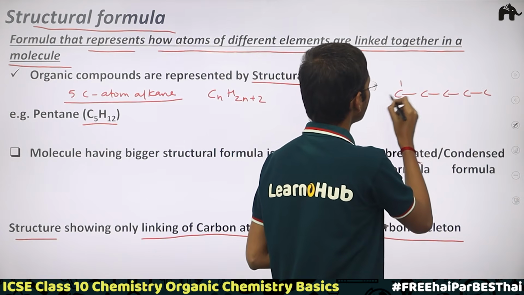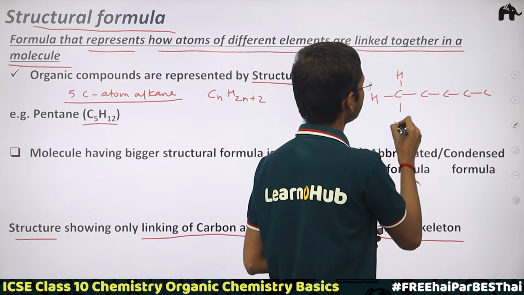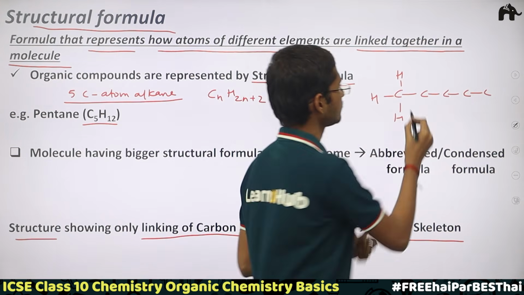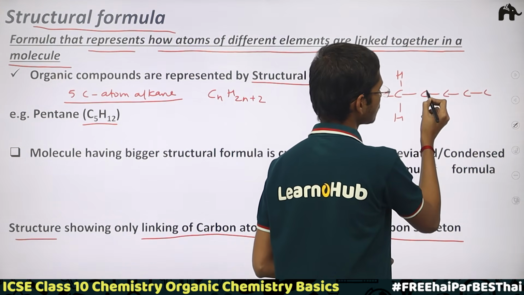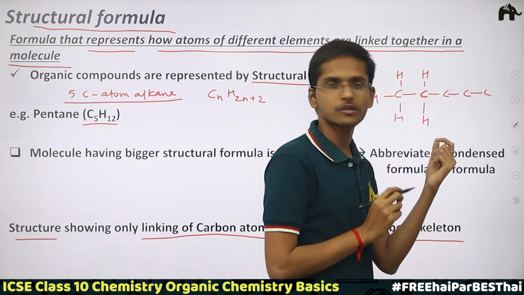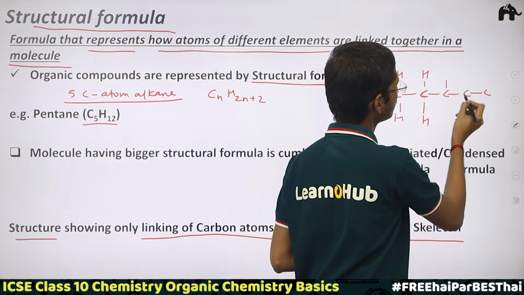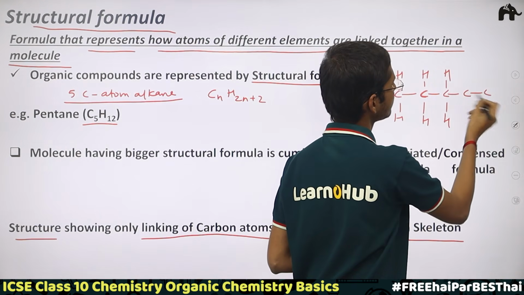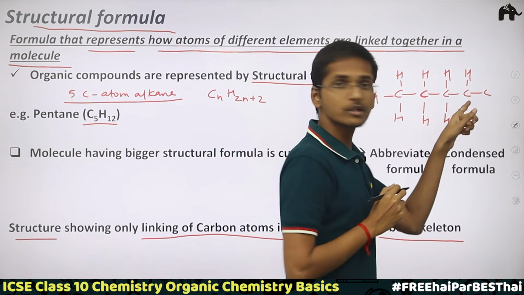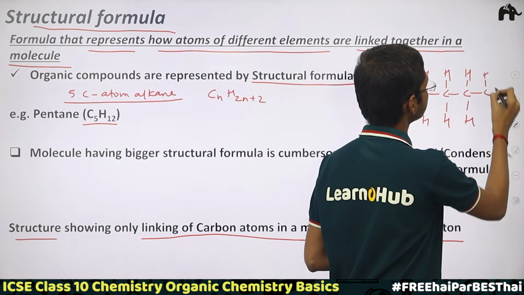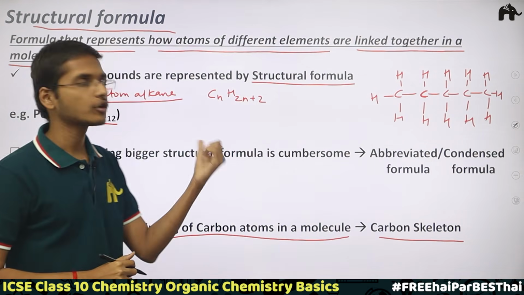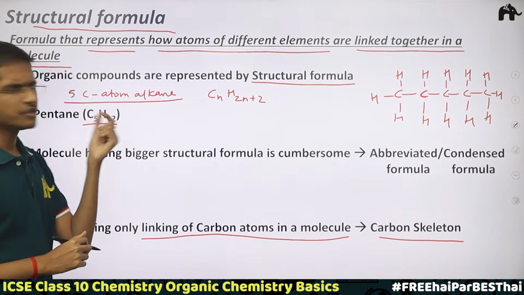See, 1, 2, 3 hydrogens here would be needed to satisfy the carbon's valency, so it would form 4 covalent bonds. This carbon is done. This carbon has already formed 2 covalent bonds, so 1, 2, 3, 4 covalent bonds. Same way for this, already 2 covalent bonds, 3, 4. Already 2 covalent bonds for this one, so 3, 4. And in the same way there is only 1 covalent bond for this carbon, so 1, 2 and 3. Now this is the structural formula for our 5 carbon atom alkane, which is called pentane.